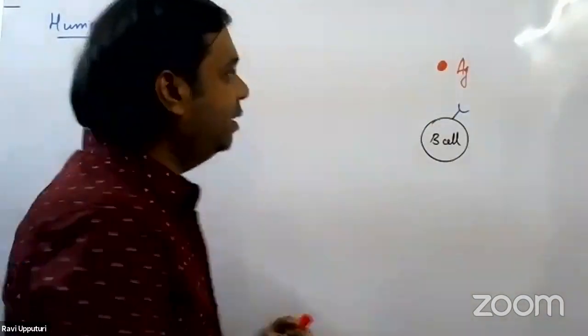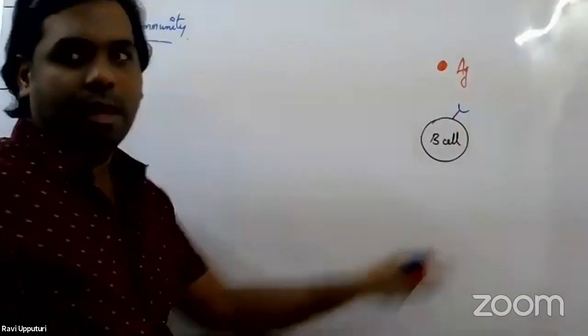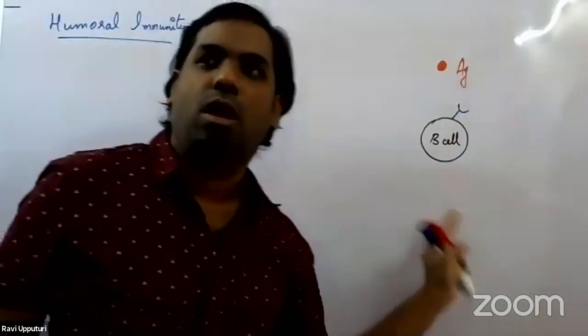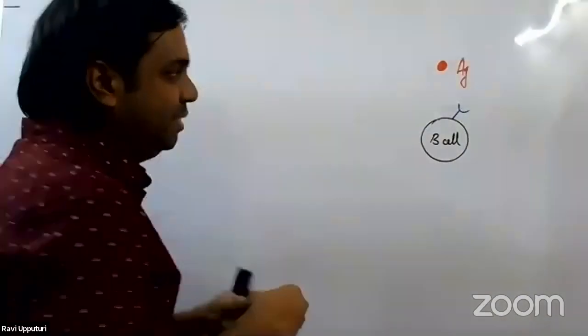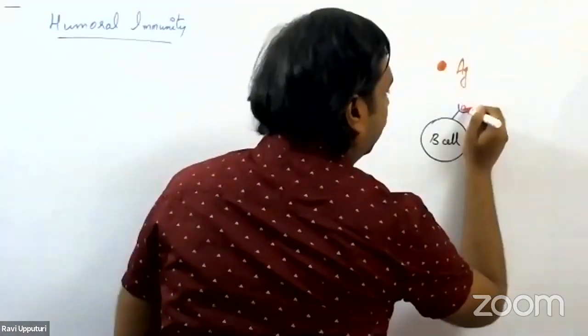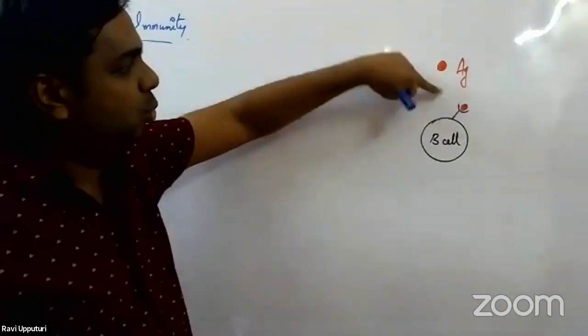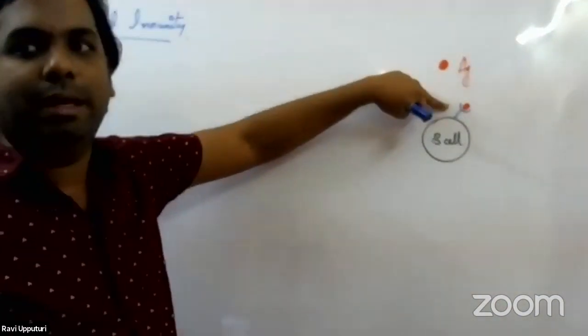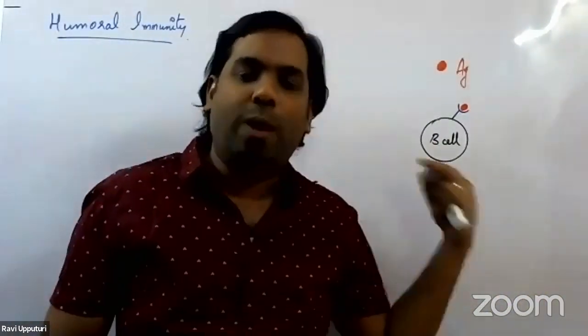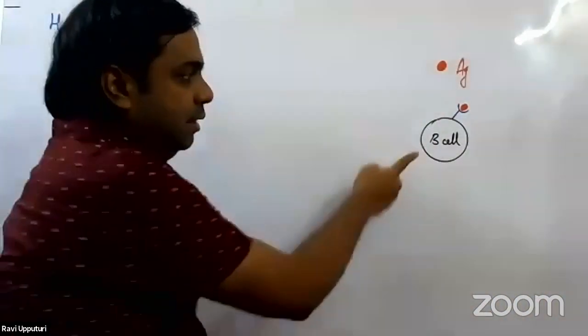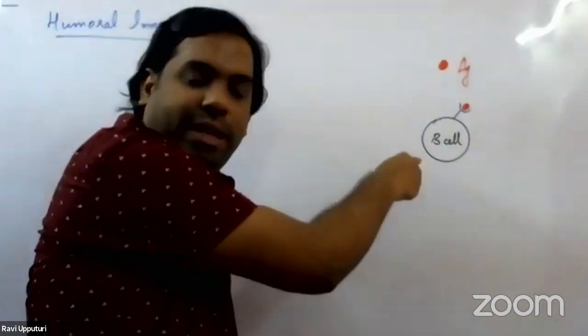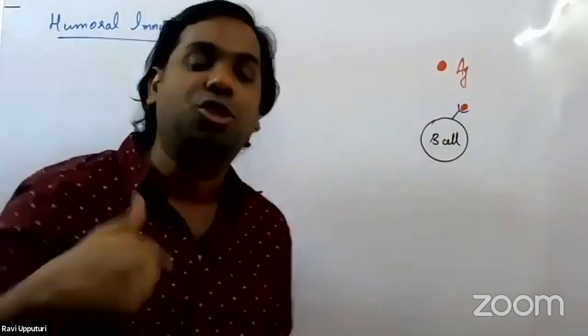Now, whenever the antigen enters the body, the receptors present on the surface of the B cell will start recognizing that antigen. It would come and bind to the receptors present on the B lymphocytes, or the B cell. Once it binds, we are actually talking about a matured B lymphocyte.